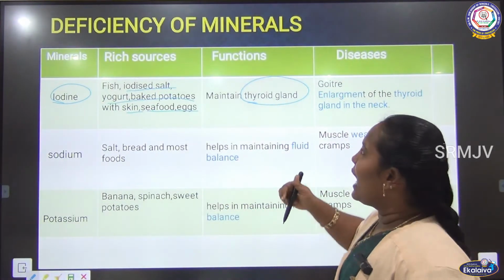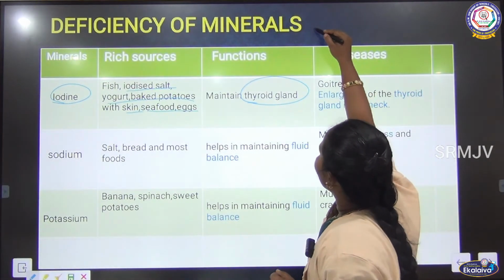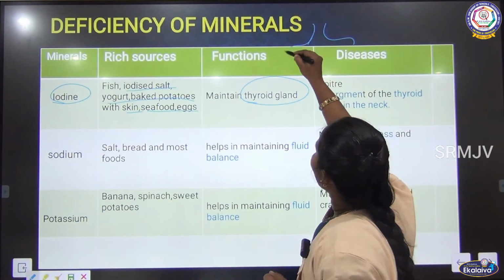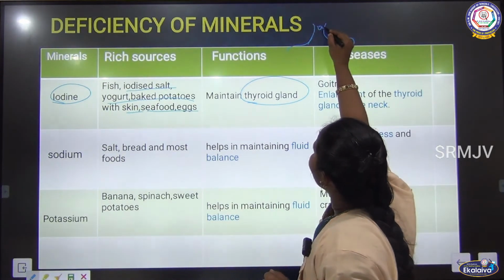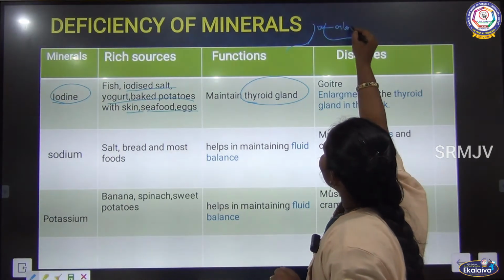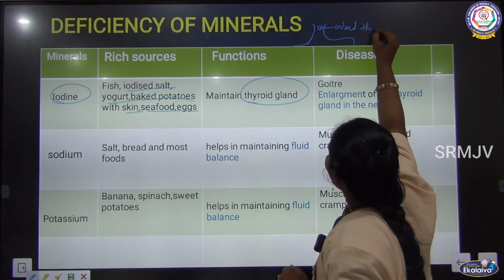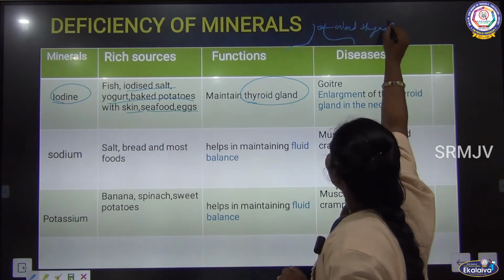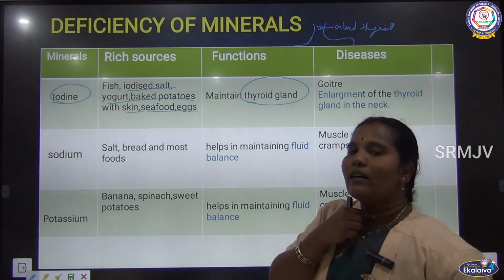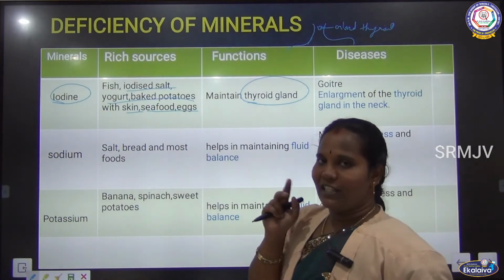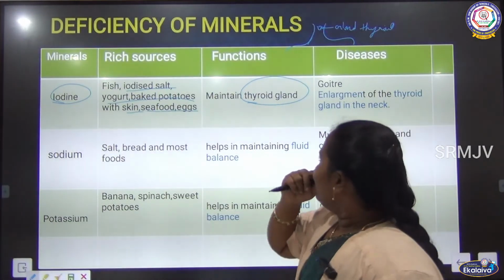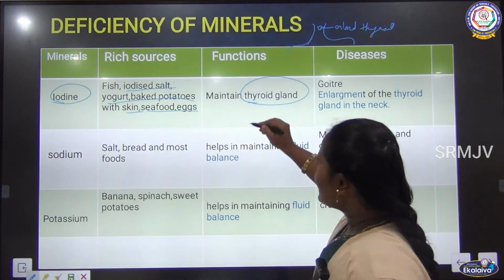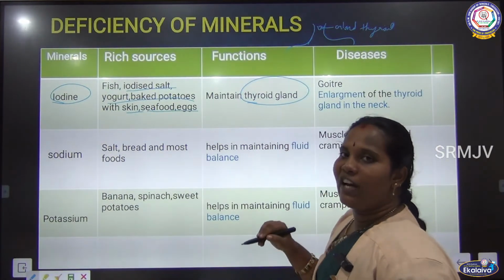After that, we have a gland in our neck part. In our neck there is one butterfly-shaped gland. This gland is called the thyroid gland. So in our neck we have one gland, that is the thyroid gland. Then, what is the function of the thyroid gland?